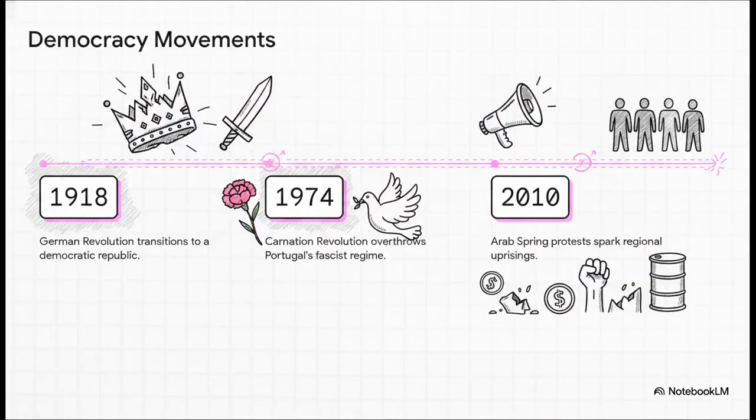And what happens when these rights are ignored or economies fail? Well, the people react. Tracing these movements over time proves that the demand for democracy is this constant, unstoppable historical force. I mean, it was there during the anti-war protests that brought down the German Empire in 1918. It drove a peaceful military coup to overthrow fascism in Portugal in 1974. And it ignited the Arab Spring in 2010, which was sparked by crushing youth unemployment and corruption. These revolutions, they aren't just dry political theories. They're born from regular people reaching an absolute breaking point.